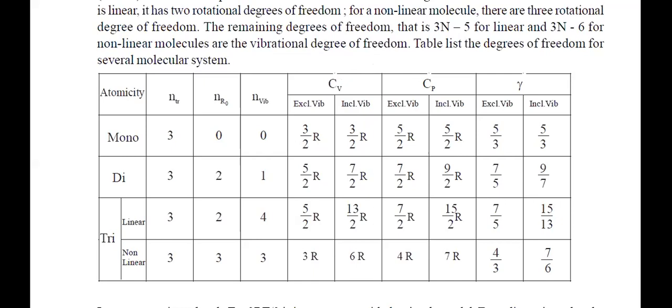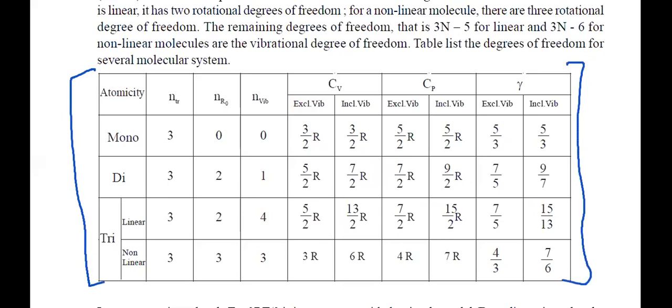Okay. Now, depending on the types of molecule, the degree of freedom changes. That you have to remember. Means you have to remember this table, just this table. Okay, right? Now, when you talk about this table, this is atomicity, which is the number of atoms in a molecule. What's the meaning of monoatomic?